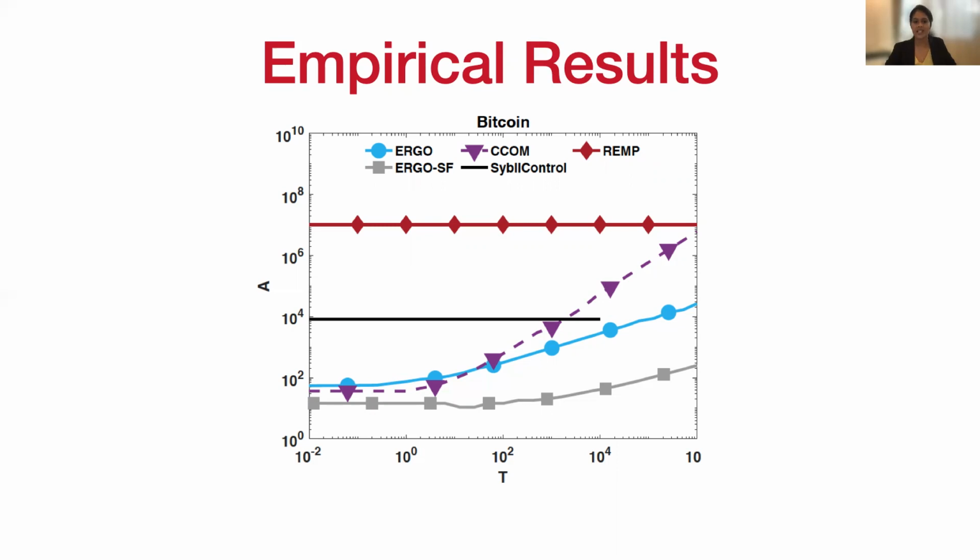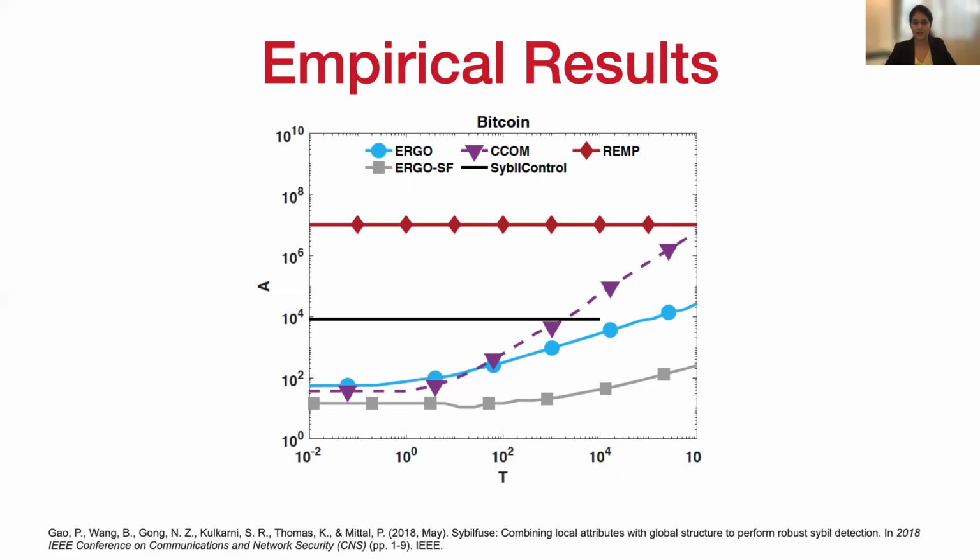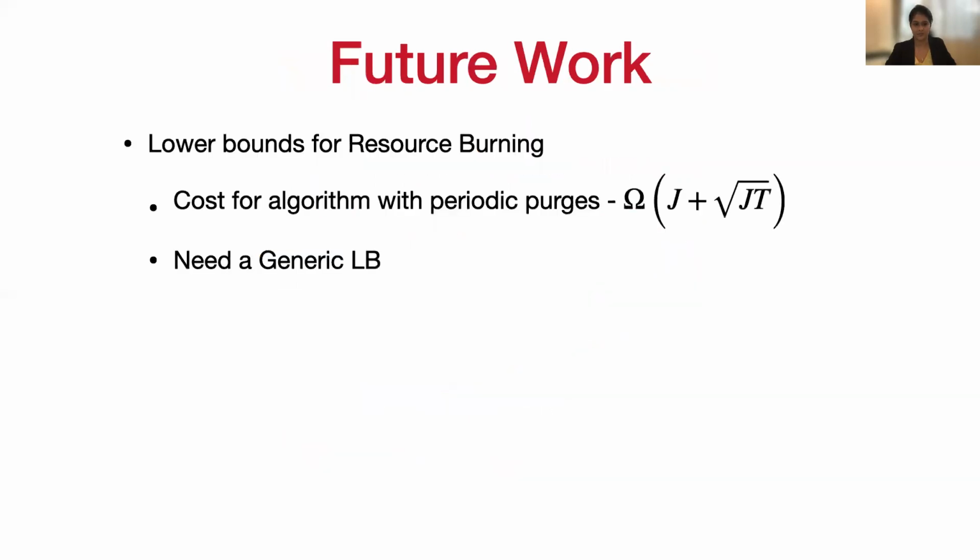Additionally, we propose an ML heuristic based on SybilFuse, a machine learning algorithm which was proposed by Gao et al. We call this heuristic ErgoSF. This heuristic further outperformed existing techniques, as can be seen in this plot. Motivated by the success of the ML heuristic, we propose obtaining a generic lower bound for Sybil defense as a direction for future work. And with this, we conclude this presentation. Thank you.